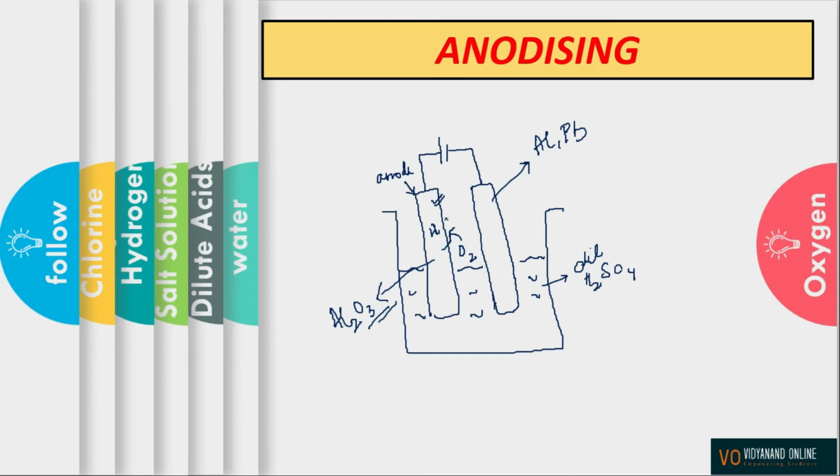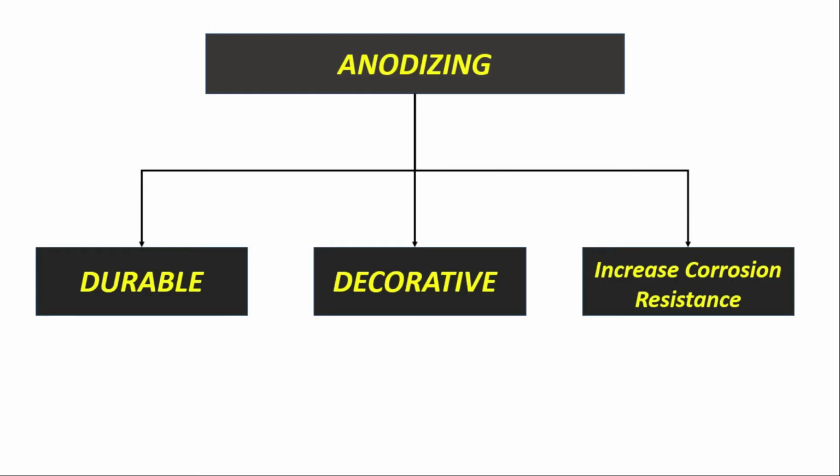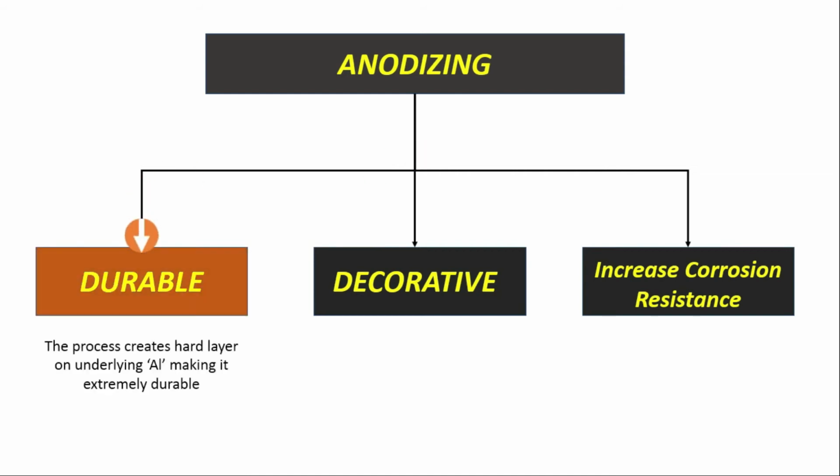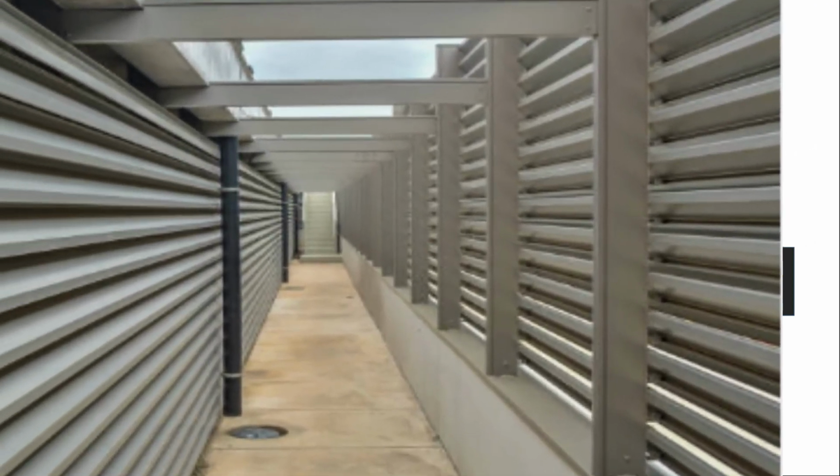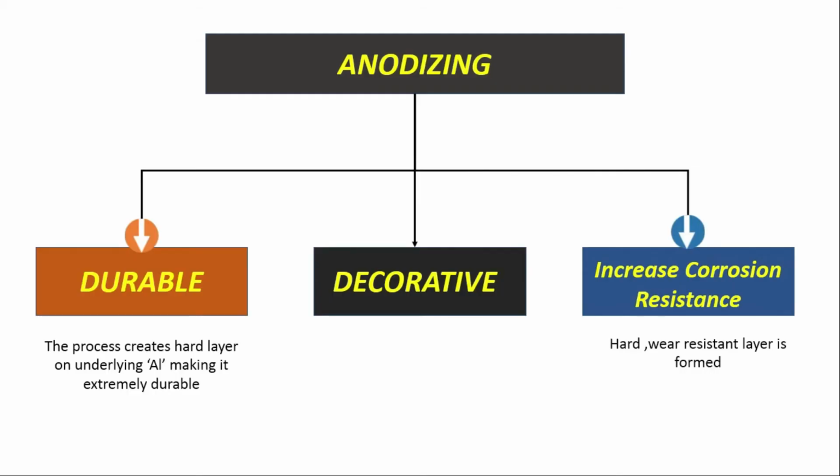Now we are going to see what the benefits of anodizing are. The very first importance of anodizing is that it makes the component durable. If you see here, the process creates a very hard layer on the underlying aluminium metal, making it extremely durable, and that is the reason that anodized aluminium is used to make buildings. Next, it increases the corrosion resistance of the aluminium metal.